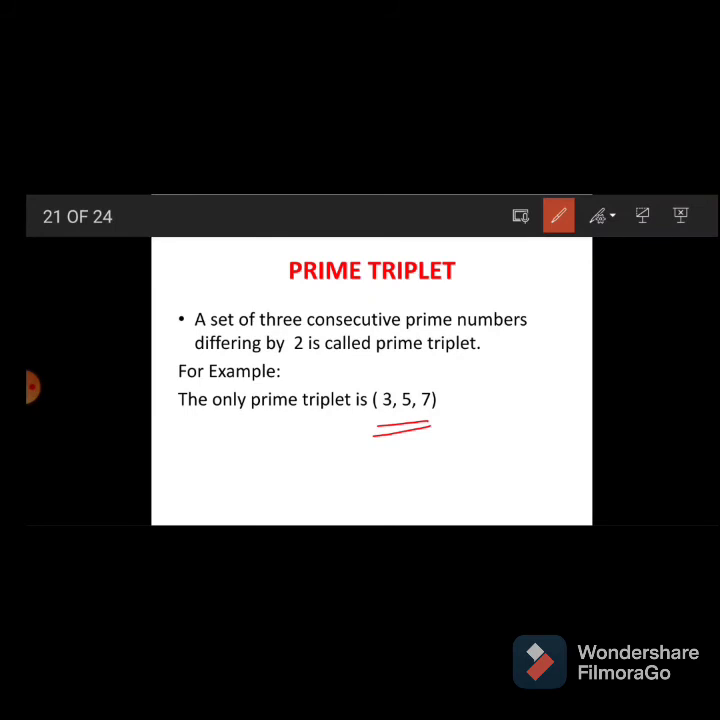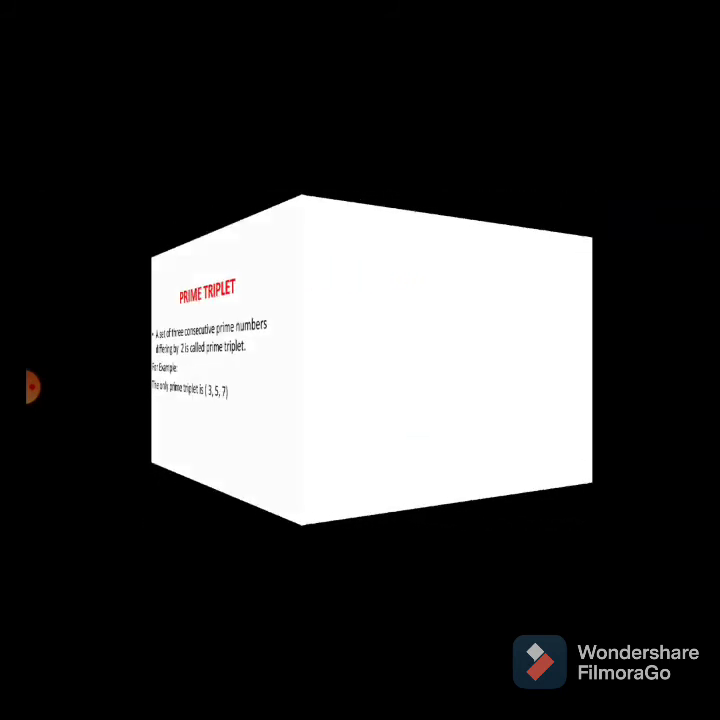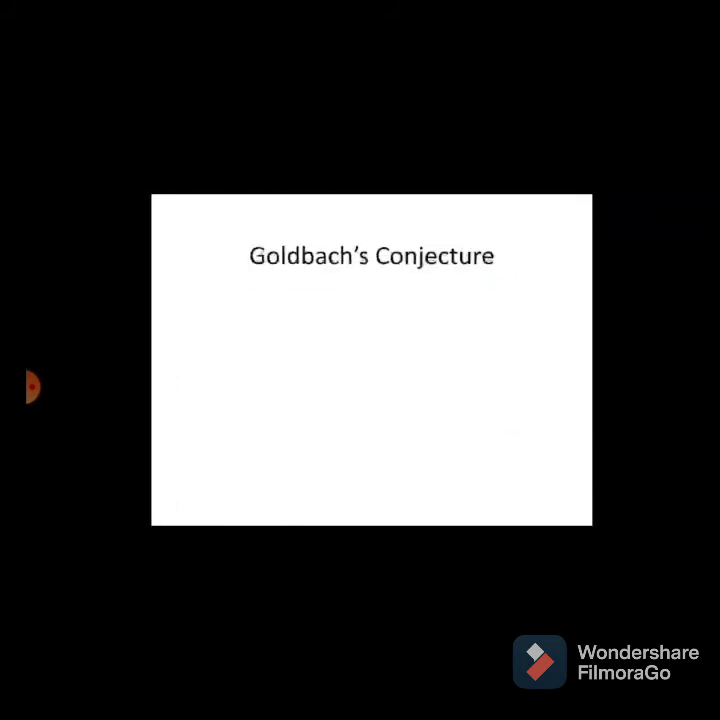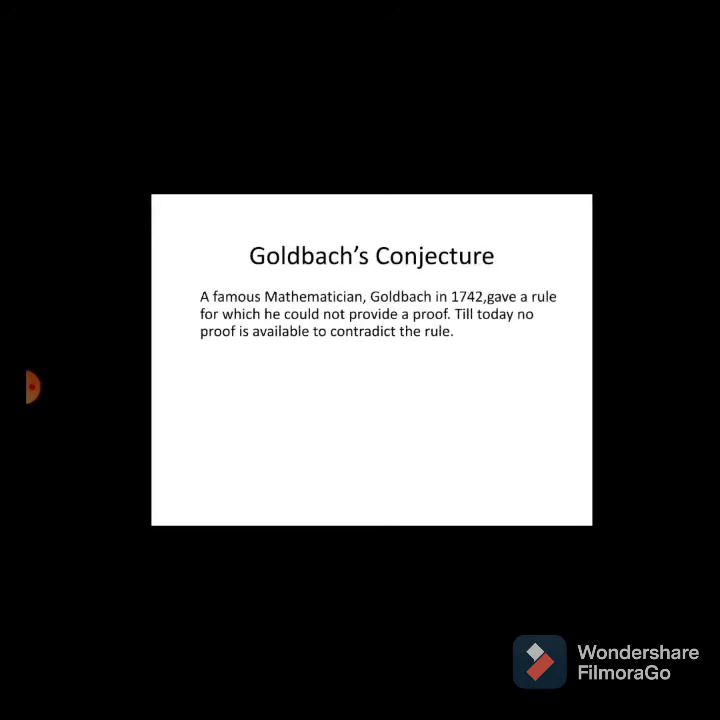Okay, then see the next, Goldbach's conjecture. A famous mathematician, Goldbach, gave a rule for which he could not provide a proof, but till today no one has contradicted the rule. Contradict means cross out. No one has crossed out that rule. What is the rule? Every even number greater than 4 can be expressed as the sum of two odd prime numbers. What is the meaning?